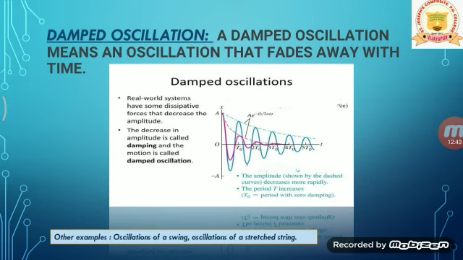The process of decrease in amplitude is called damping, and the motion is called damped oscillation. Examples for damped oscillation are the oscillation of a swing and the oscillation of a stretched string.